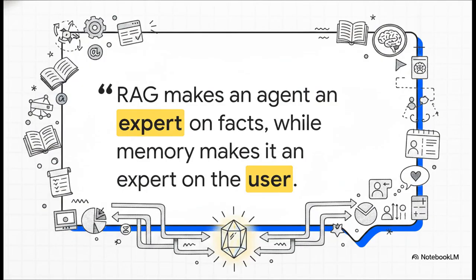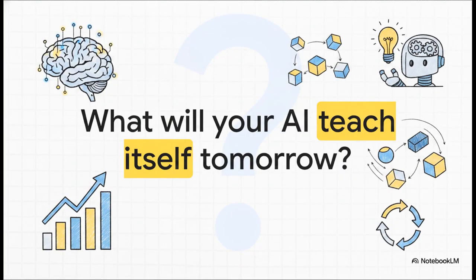Let's bring this all together with the core thesis of our explainer today. RAG makes an agent an expert on facts, while memory makes it an expert on the user. To achieve that magical, true personalization we all expect from next-generation AI, developers are building this incredibly complex asynchronous architectural pipeline behind the scenes to carefully curate your digital profile. Which leaves us with this final, truly fascinating thought. We are entering an era of self-improving agents. If these systems are beginning to build procedural memory, if they can actively remember exactly how to solve complex problems better with every single interaction, what will your AI teach itself tomorrow?